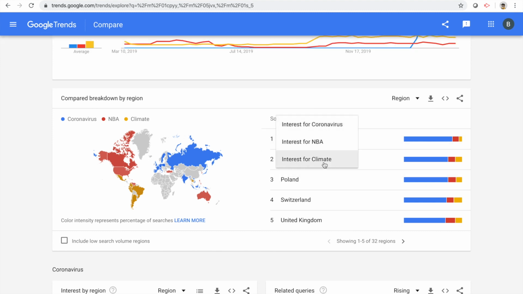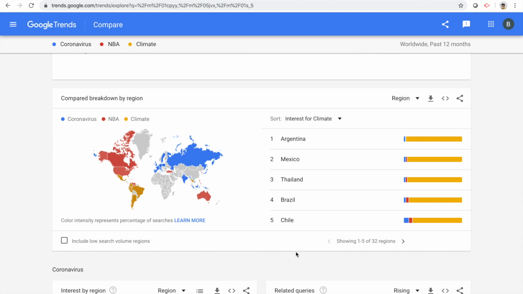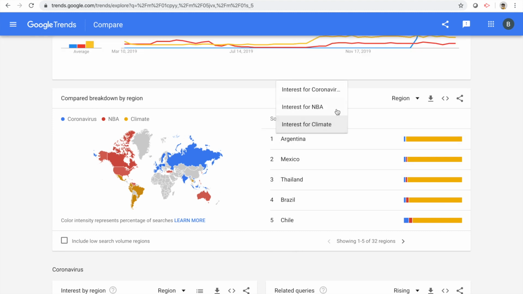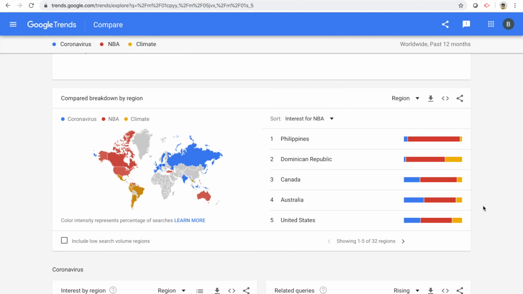We can then change and say, okay, where is it actually climate? Now Argentina, Mexico, Thailand, Brazil, Chile, it's climate. Climate is the most important between these 3: coronavirus, NBA, climate. We can also see that if we change it to NBA, the Philippines don't seem to be that interested in the coronavirus or the climate, but very interested in the NBA.